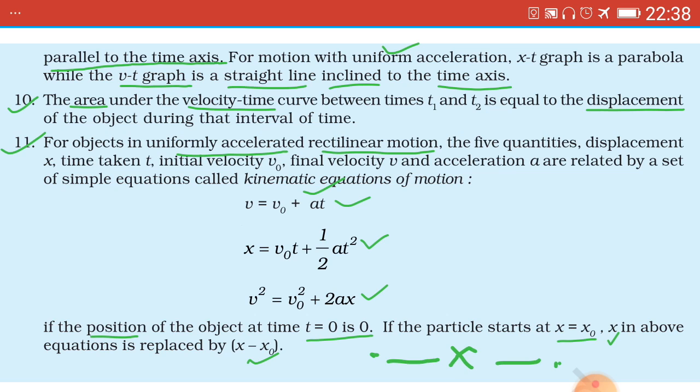1 mark. Now we solve the exercise numericals. We just see it.